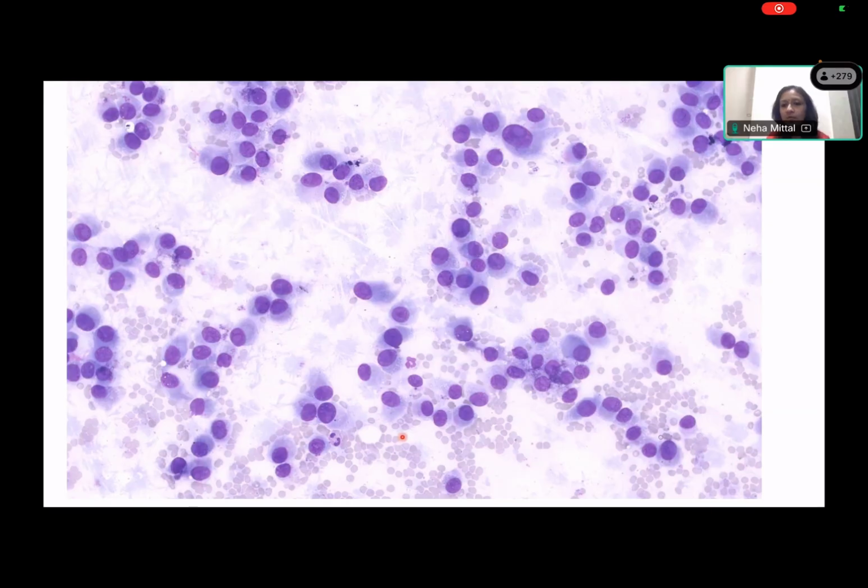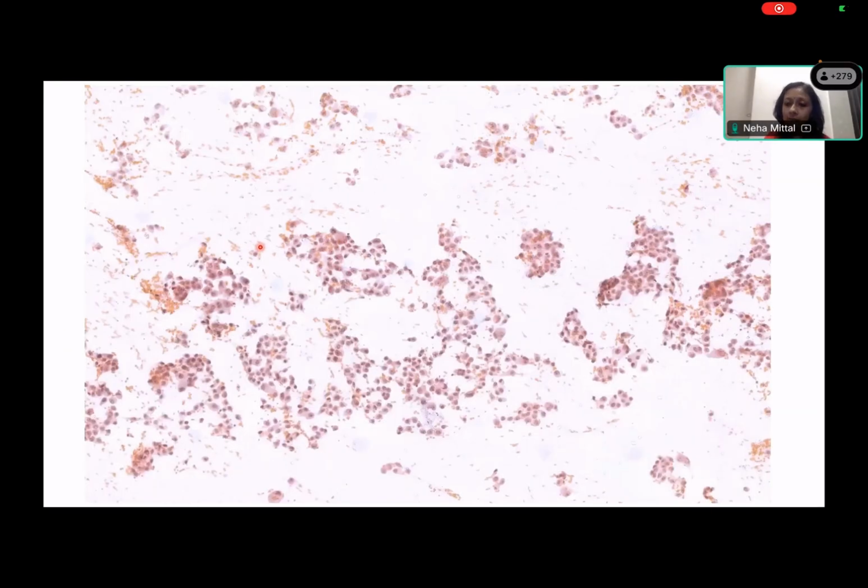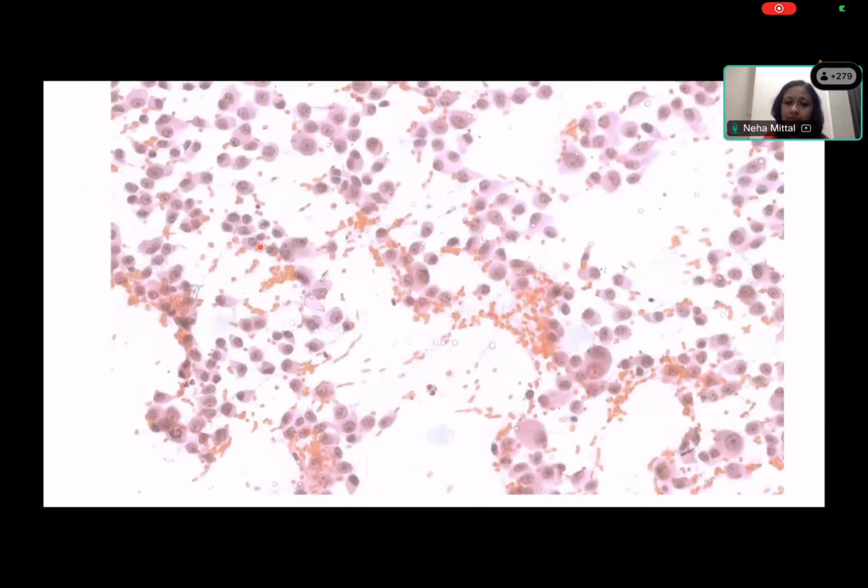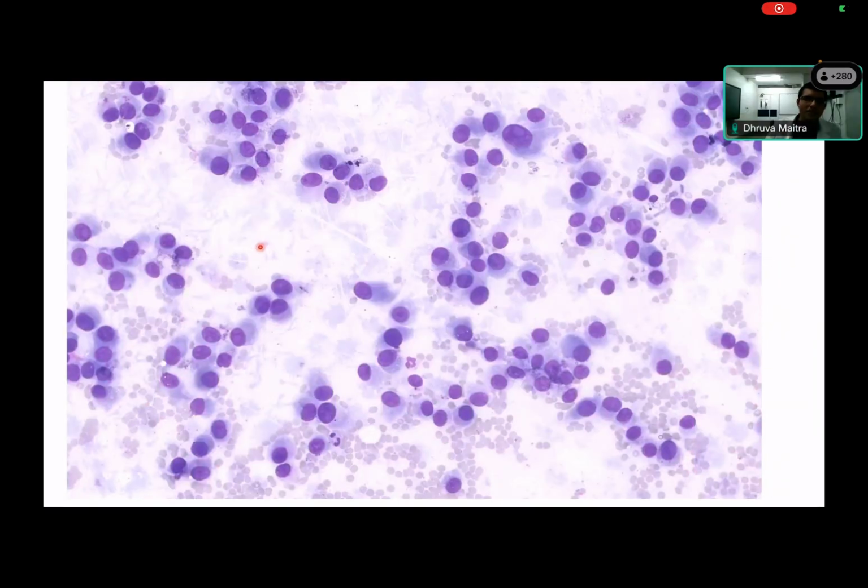Okay, and they have prominence of what is the usual? What is this appearance called? What all tumors do you think you can get this kind of an appearance on cytology? Ma'am, because of the sheer size of the nuclei, I would think of a melanoma, and it is correlating with that discolored patch and ulcer as well. So that's the first thing.